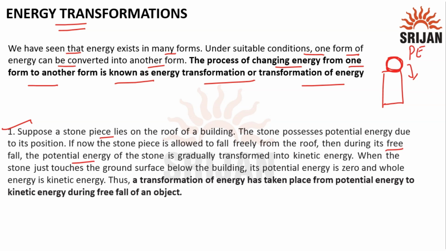during its free fall, the potential energy of the stone is changing to kinetic energy, because now it is not stationary, okay, it is moving. So a moving object possesses what? Kinetic energy, right? So when the stone touches the ground, when this stone comes to the ground completely, the potential energy is zero, and the whole of it is converted into kinetic energy at last, right? So the transformation of energy has taken place from potential energy to kinetic energy during the free fall of an object.